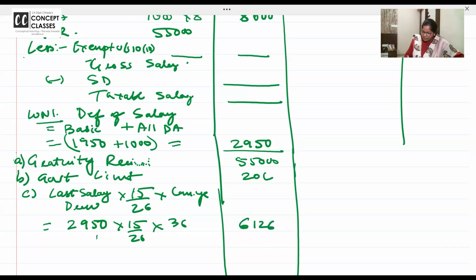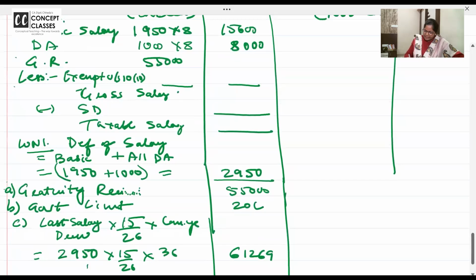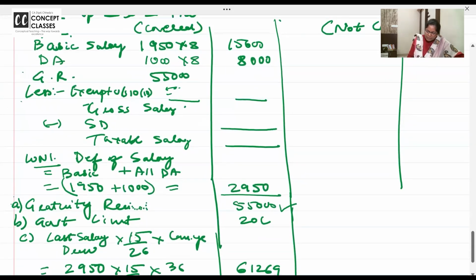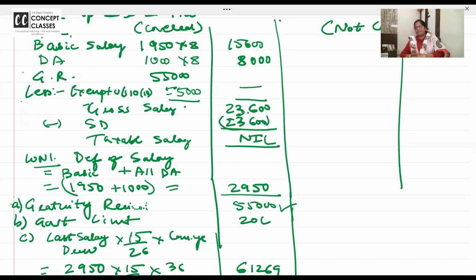61 to 69. Least is exempt. So least is 55,000. So whatever gratuity you have received is exempt. So the gross taxable salary is 23,600. Everyone is doing with me? Yes, ma'am. And 23,600 less standard deduction is the net taxable salary.